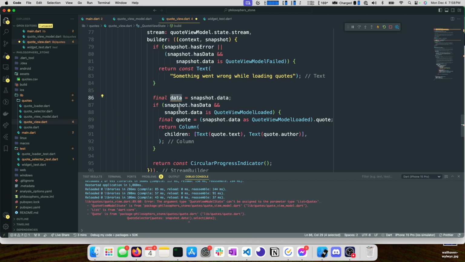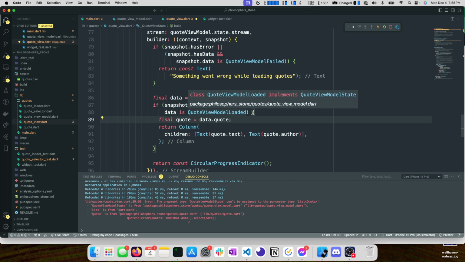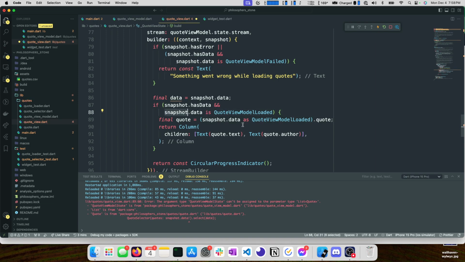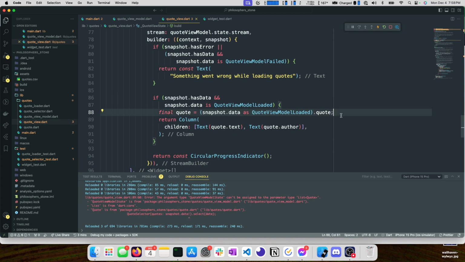And then what we could do is if we just have this, like so, it would work. And the reason why is that Dart is able to promote this. It's called type promotion. It knows that in this case, data is a quote view model loaded in this closure, so you can treat it as one. I'm going to undo these changes for now. There's a couple issues with that, mainly that data might be null. So we'll leave that as is, and we'll just do the type assertion right here on line 88.